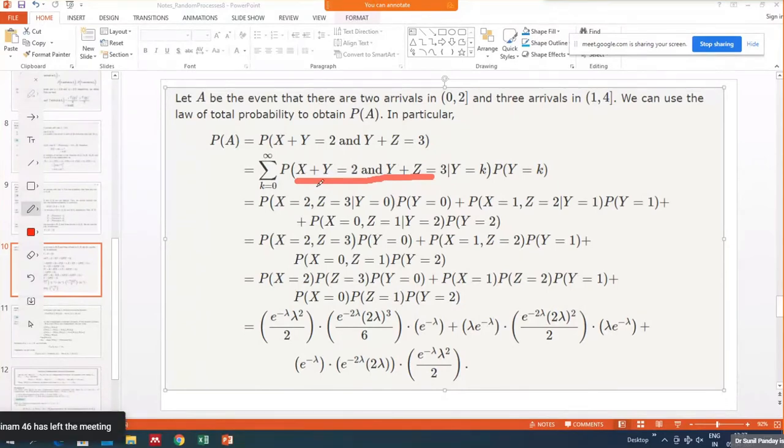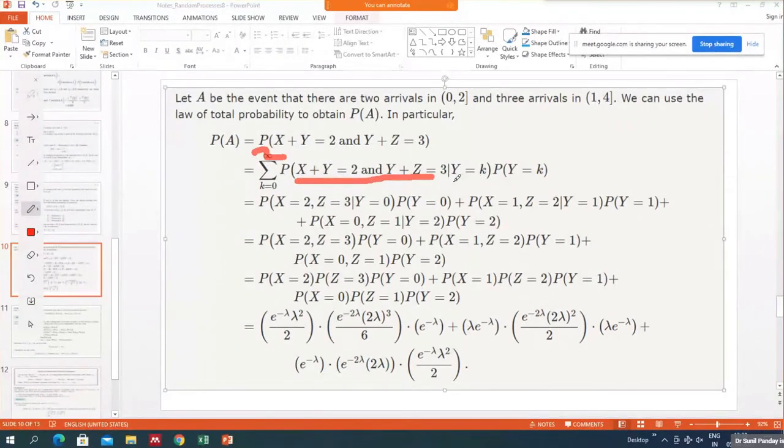So this summation actually goes from k equals 0 to k equals 2. Now the probability that x plus y equals 2 and y plus z equals 3, given that y equals k, because y is the number of arrivals, that is a positive integer. We have to maintain x plus y equal to 2, it means y cannot take more than 2. Right.